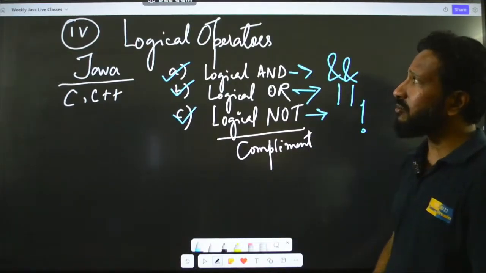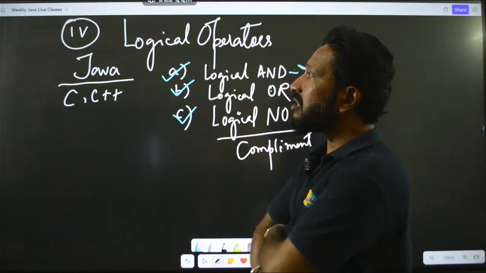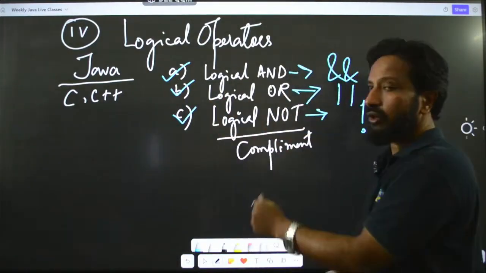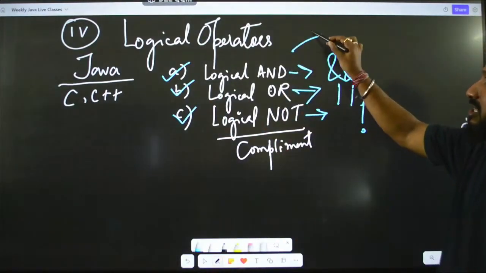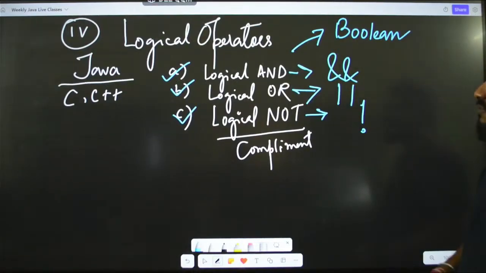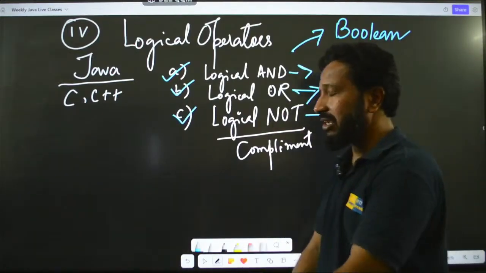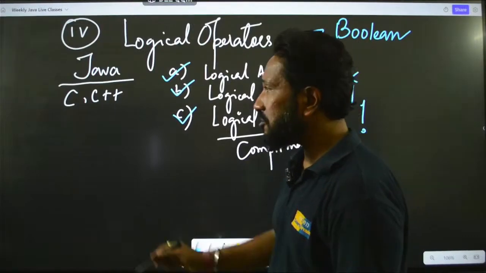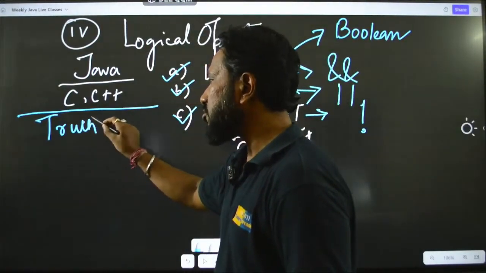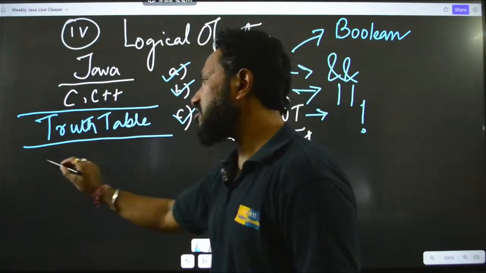Now you might be wondering, where do you use this? I will tell you. When you have to compare 2-3 values and then come to a result, that is done using logical operations, and they are also sometimes known as Boolean. For that, you have to remember a very specific truth table. I hope you have learned this in your engineering. I will give you the truth tables so that you can follow along properly. So let us take the truth table for AND.